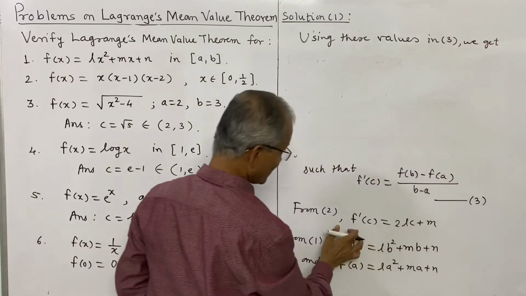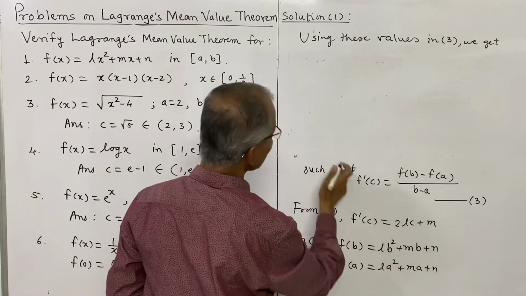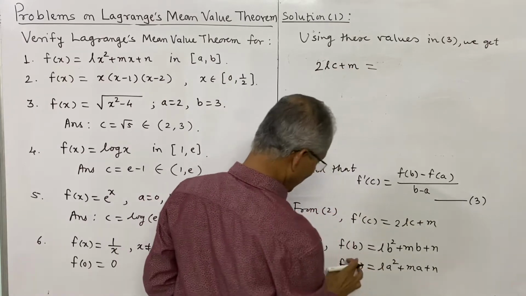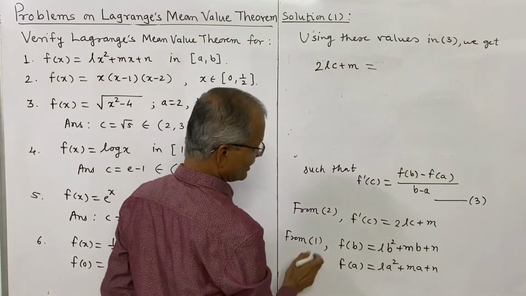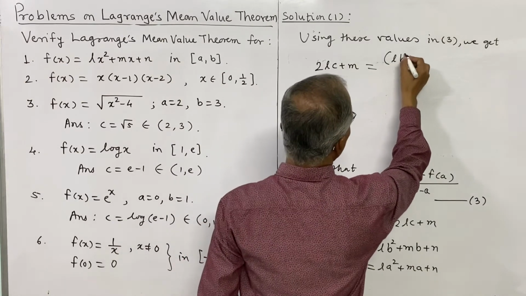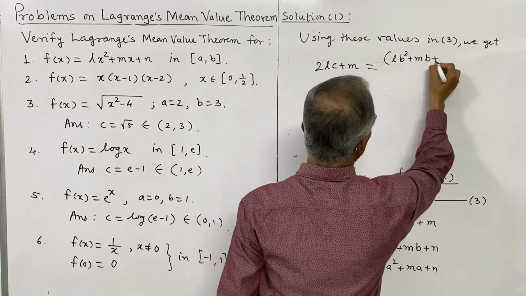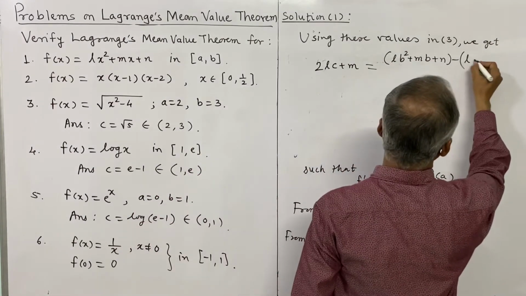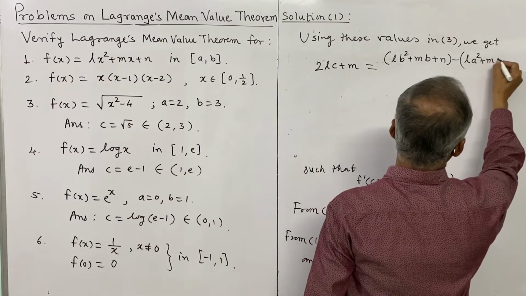What is f dash of c? Left side 2lc plus m, and on the right side f of b minus f of a. F of b is lb square plus mb plus n, minus f of a, which is la square plus ma plus n,